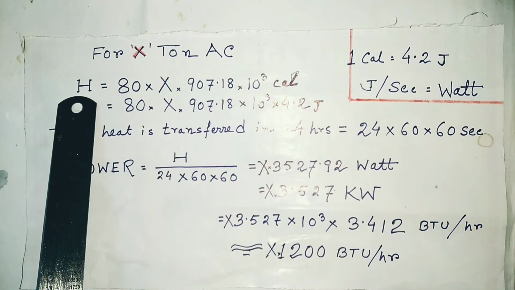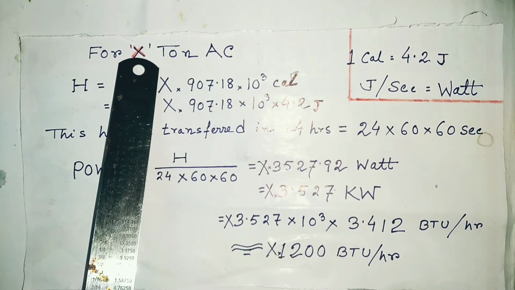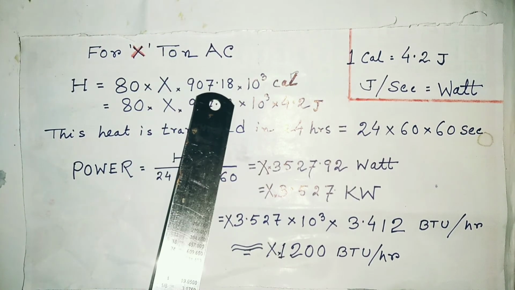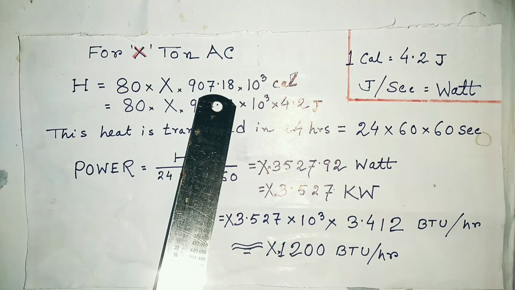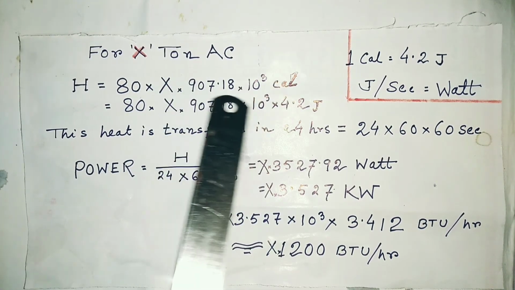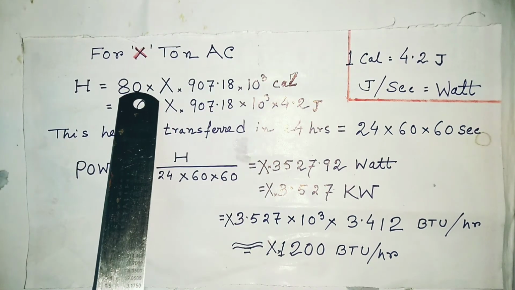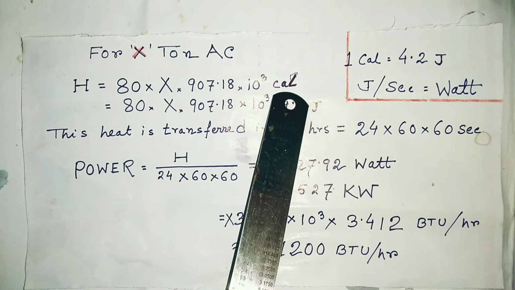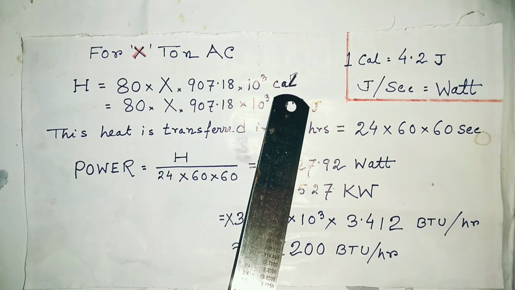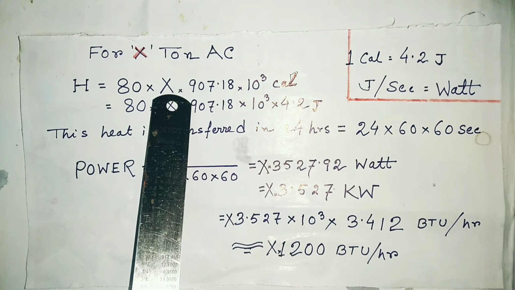So H equals X ton of ice melted, so X ton equals 907.18 kg that I have already discussed, and that is equal to 907.18 into 10 to the power 3 in gram. So 80 into this total is the calorie. This calorie of heat is required to melt X ton of ice.